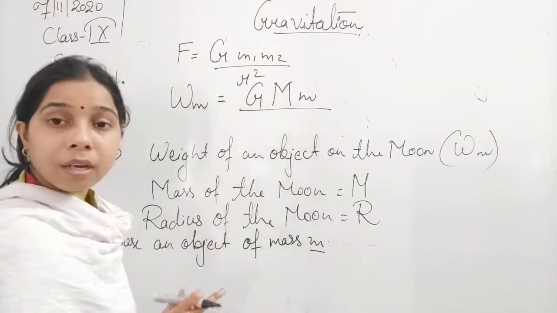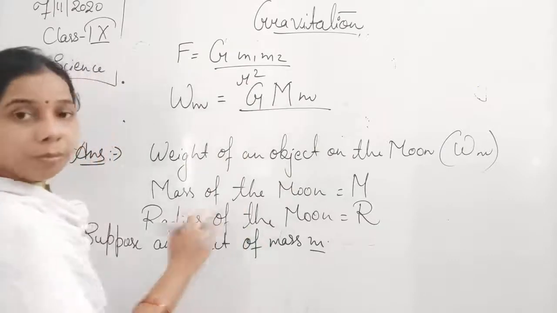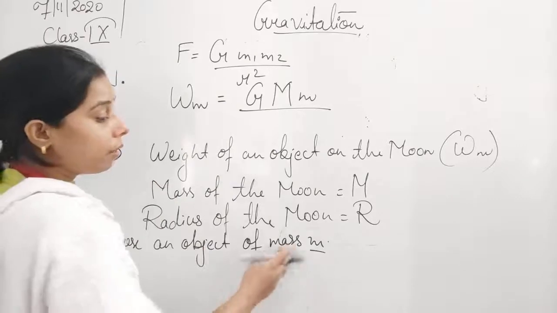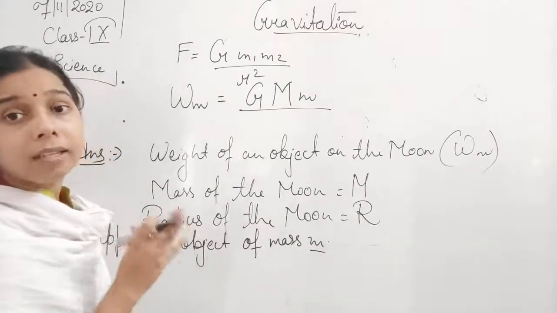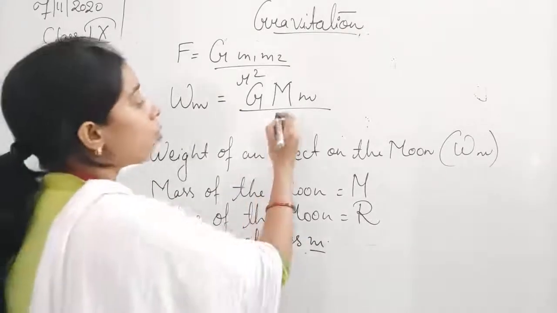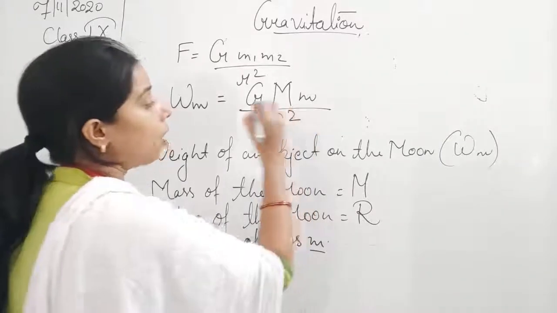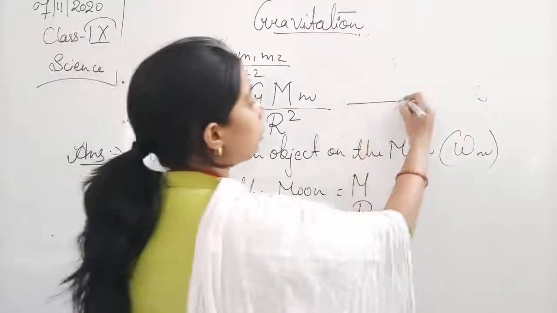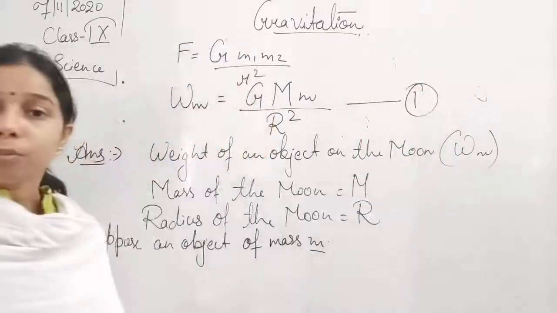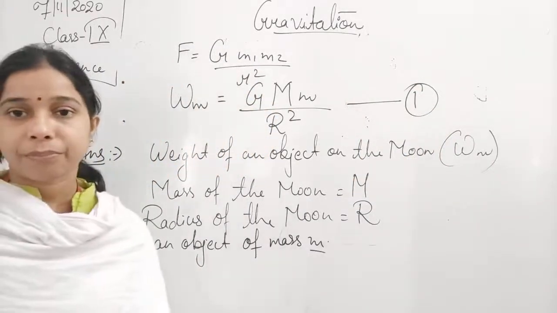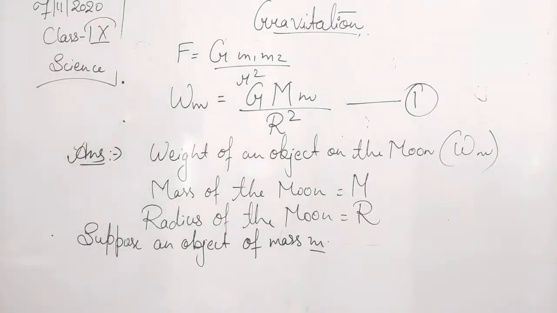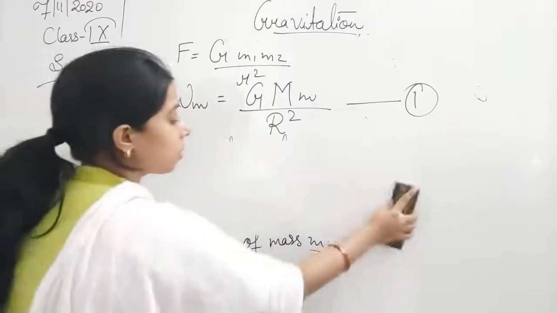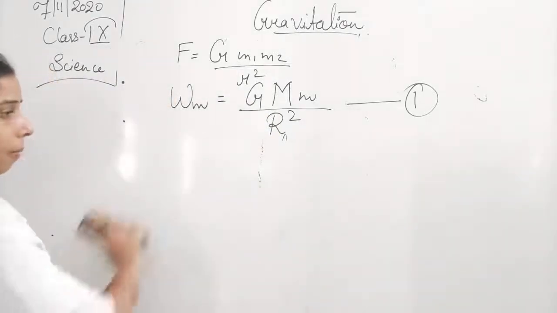Here the object is kept on the surface of the moon, so the radius of the moon will decide the distance between the two objects. So we will take here capital R square. Okay, this is the universal law of gravitation on the moon, or the first equation. Now you see, this is the universal law of gravitation on the moon.